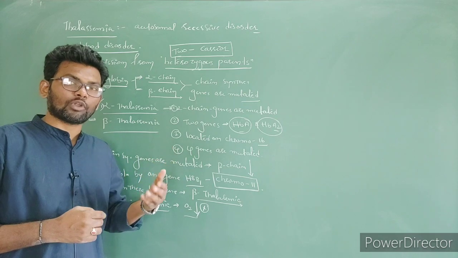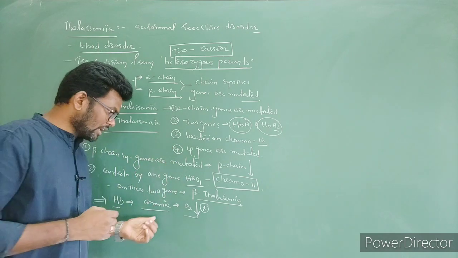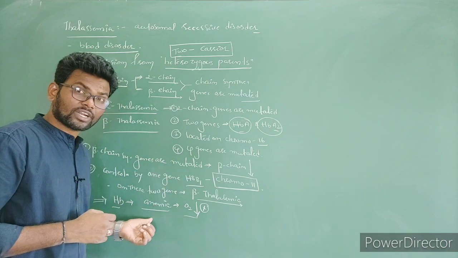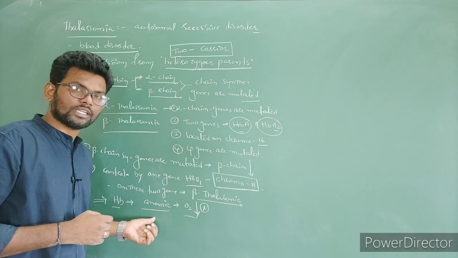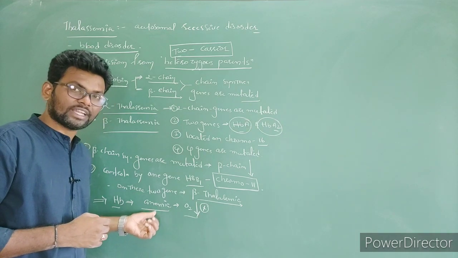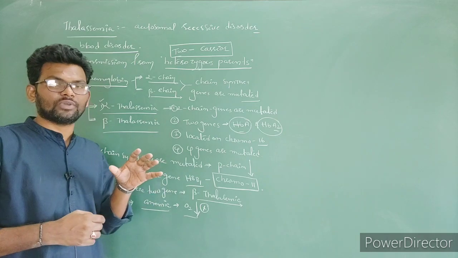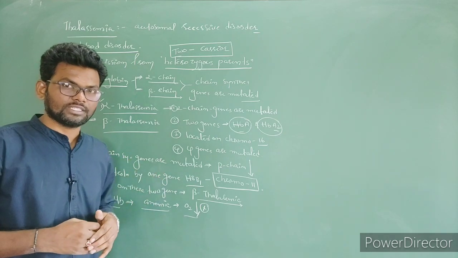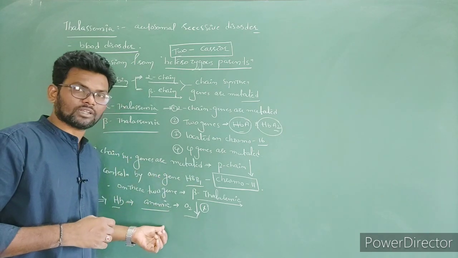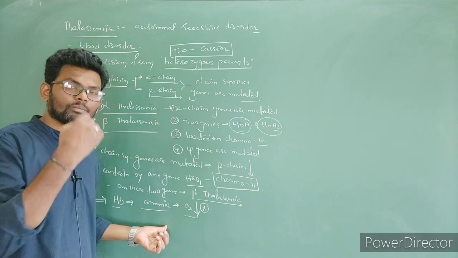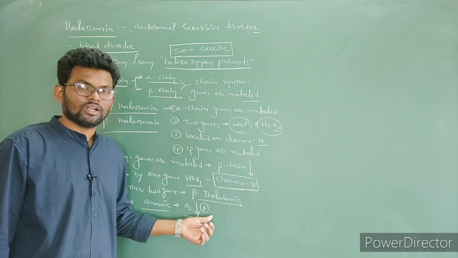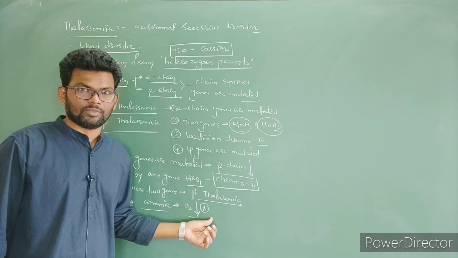But in thalassemia, the production quantity of beta chain or alpha chain is decreased. So this is the actual difference between thalassemia and sickle cell anemia. What is the treatment? Blood should be changed frequently. So this is the information regarding thalassemia.